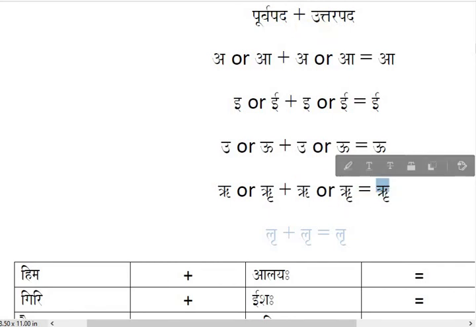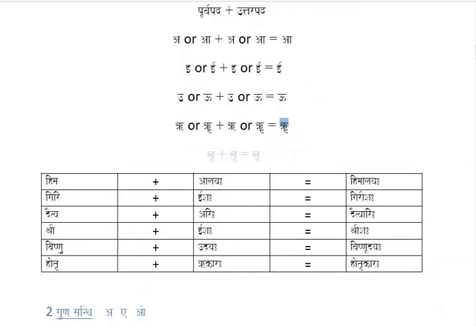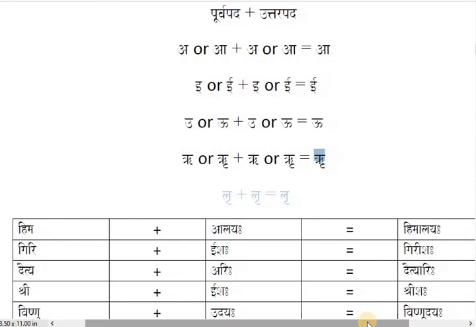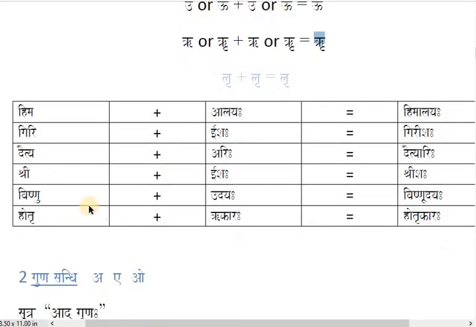Now on the basis of this sandhi rule, we have some examples, students. Pay attention. Here we have the first example, Hima plus Alaya. This Himalaya we already discussed. Now next one, you check this. Giri plus Isha. Giri is ending with short i and Isha starts with long i. So i plus i will be long i. So the answer is Girisha. See, here you can check. And you can study this: Daitya plus Ari, a plus a, Daityari.